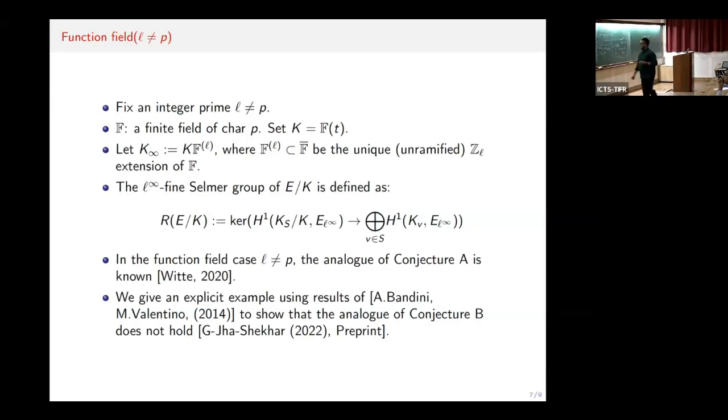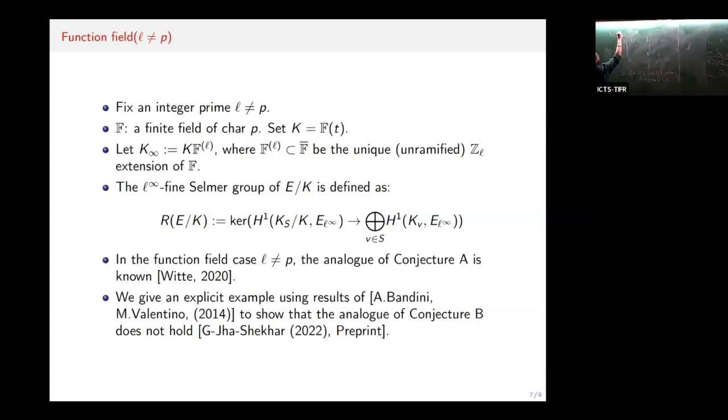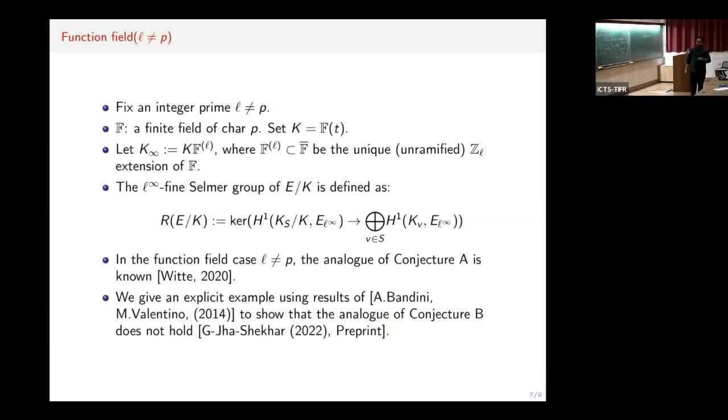So the finite Selmer groups turned out to be isomorphic to the Selmer group, in fact, in this l not equal to p case. So we get some strange results. This is one of the results of work with Devesh, and it's in the preprint.